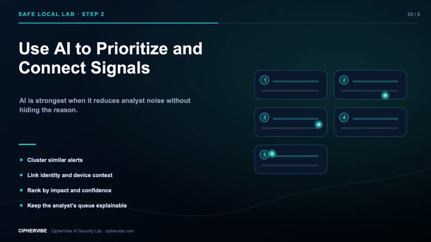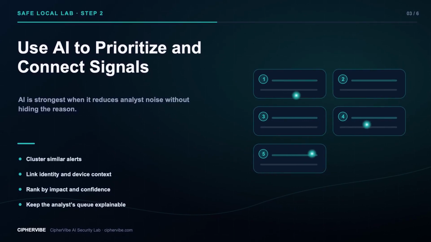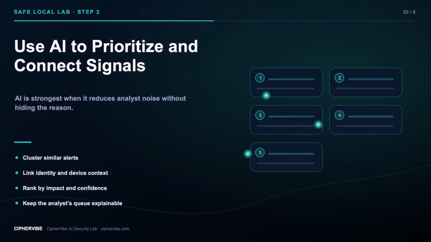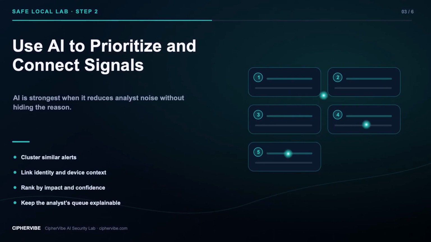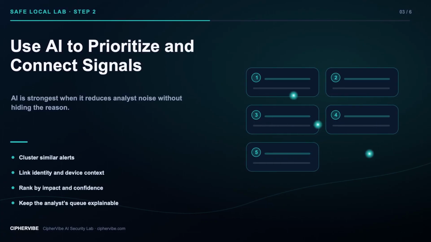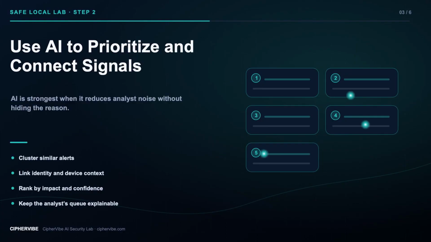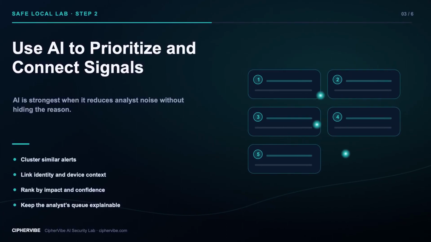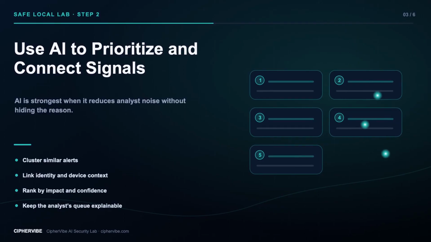The analyst should see why this alert rose above the others. The account touches sensitive data, the device is new, the volume is unusual, and the ticket requests a high-impact change. They should also see what lowers confidence. The sign-in comes from a known city, and the device is managed. That transparency is how a team safely saves time instead of simply moving uncertainty into a black box.